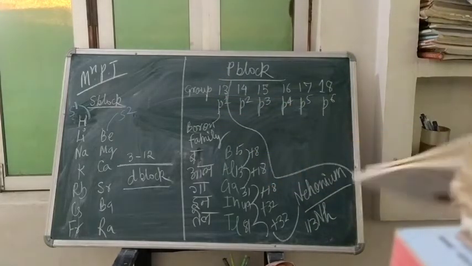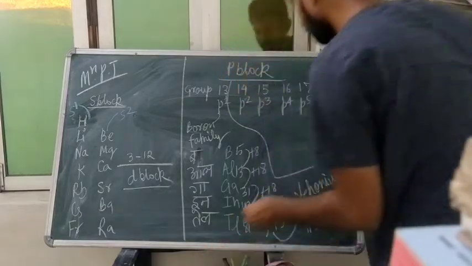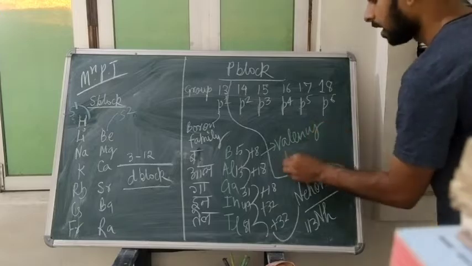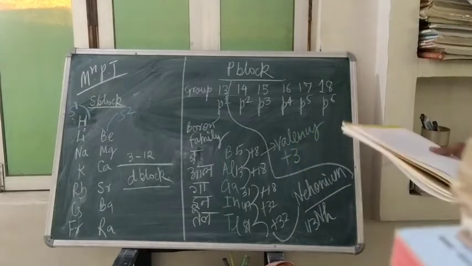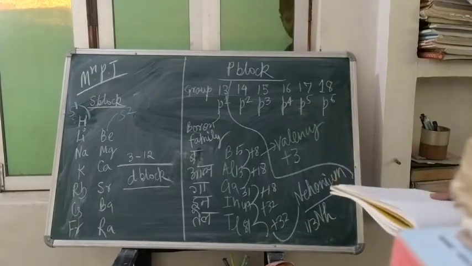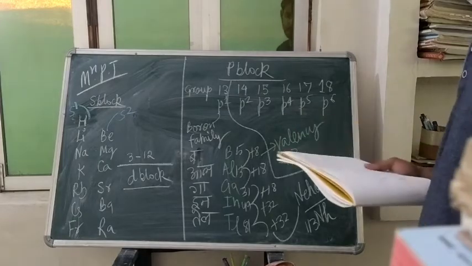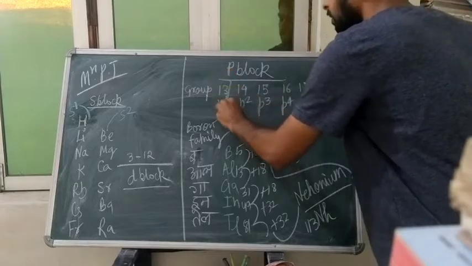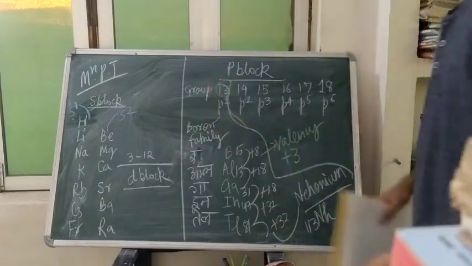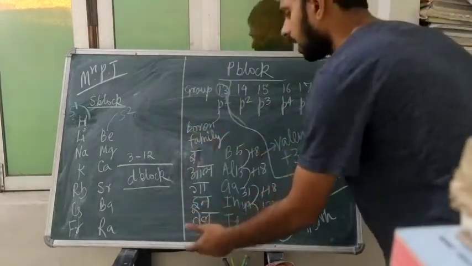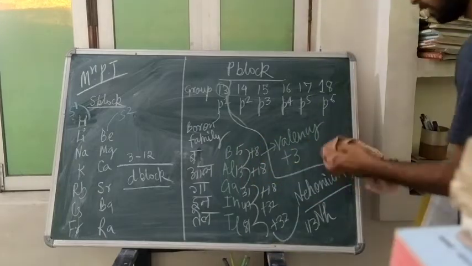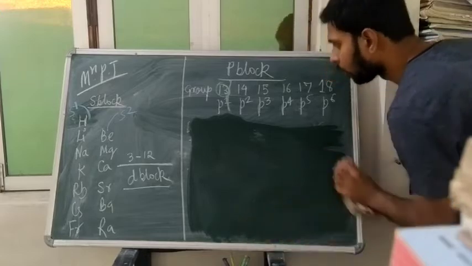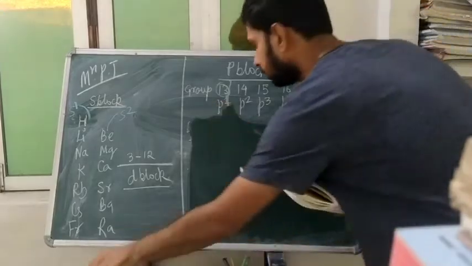Okay. Valency will be plus 3. Valency means the electrons present in the outermost shell. So P1 will be group 13, and this is called our boron family. Now move to P2.